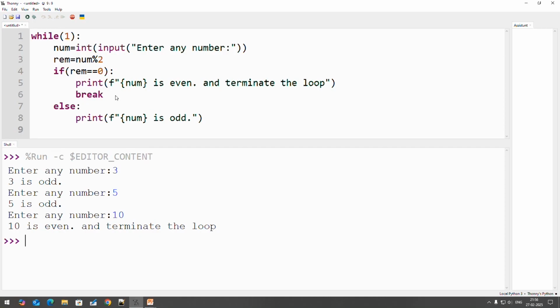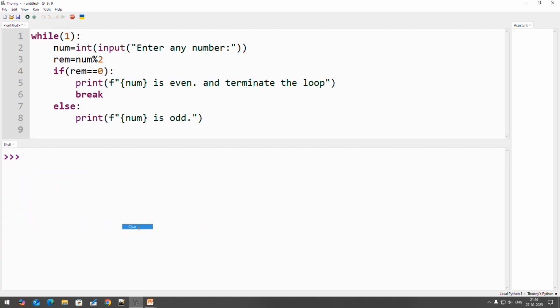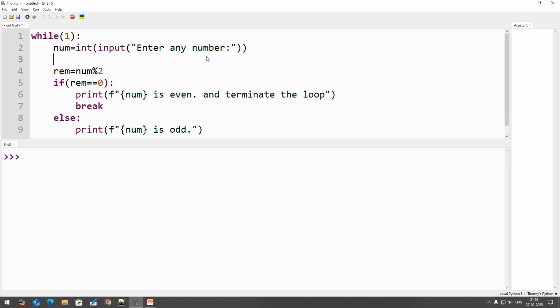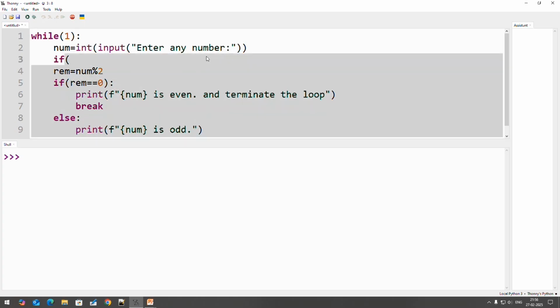But suppose you require that the loop continues, but in some of the iterations it skips some of the instructions. In that case you require the continue statement. So we are clearing this output and modifying this code again. Here, after the while statement and after entering the value of number, suppose we check if the value of number is less than or equal to 0.